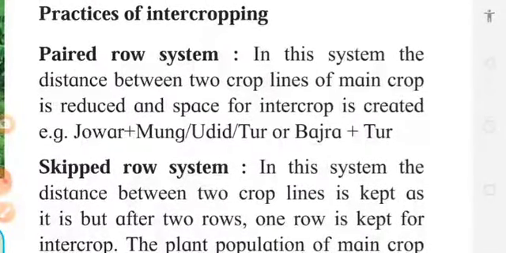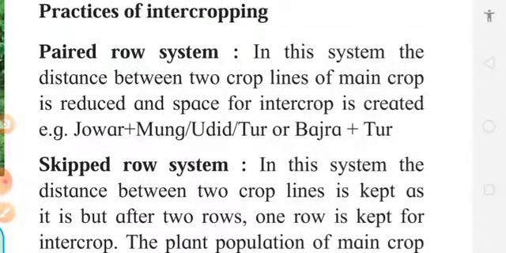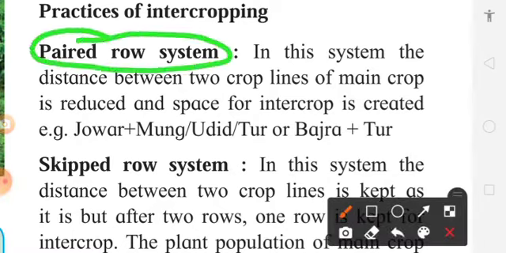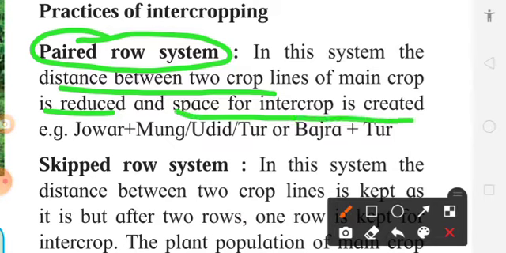Now in practices of intercropping, there are different systems. First is the paired row system. In this system, the distance between two crop lines of the main crop is reduced, and space for the intercrop is created.